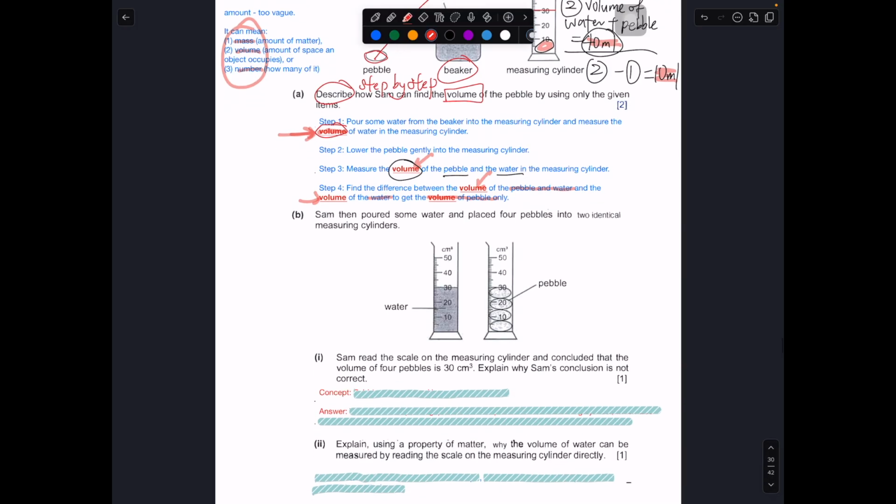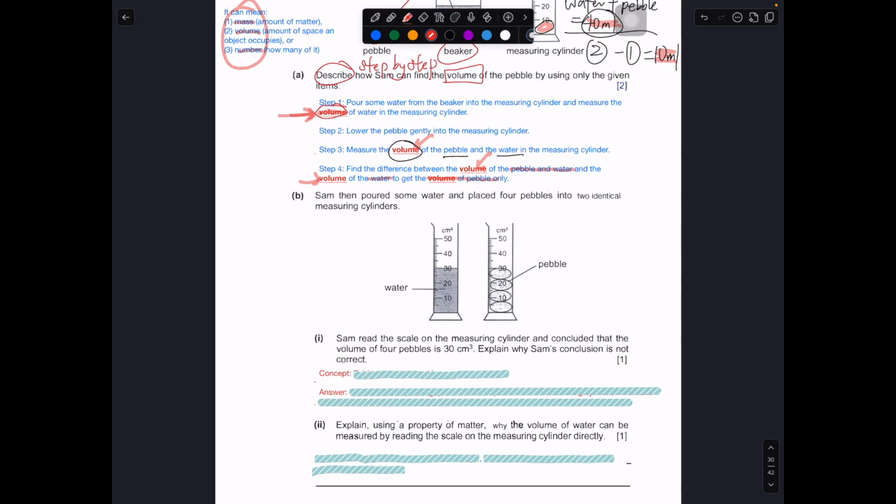So part B. Sam then pours some water and places 4 pebbles into 2 identical measuring cylinders. So I pour 30 and I put the pebbles in and it somehow lands at 30. He read the scale on the measuring cylinder and concluded that the volume of the 4 pebbles must be 30 centimeter cube, not degrees. Explain why Sam's conclusion is not correct. So you have to refute this part, dispute it, saying that it's not correct.